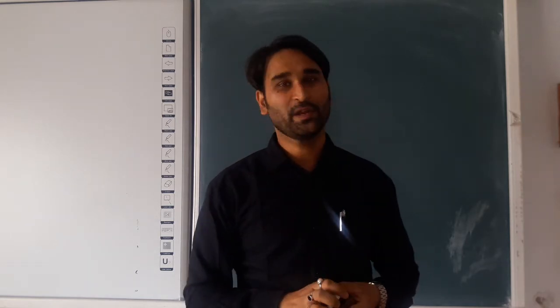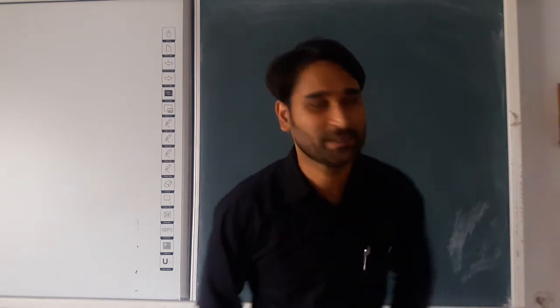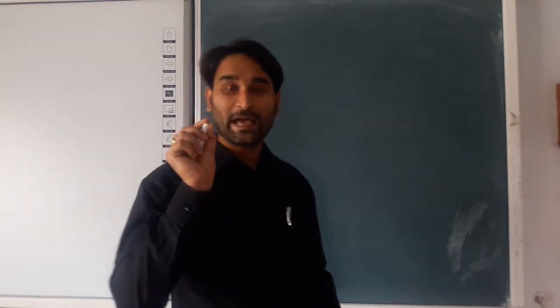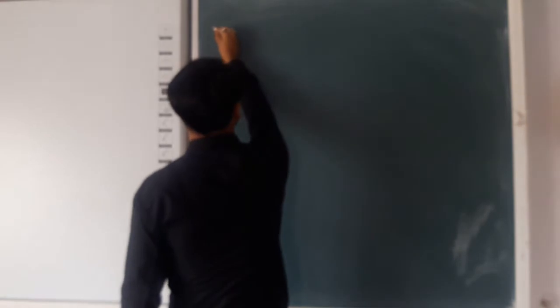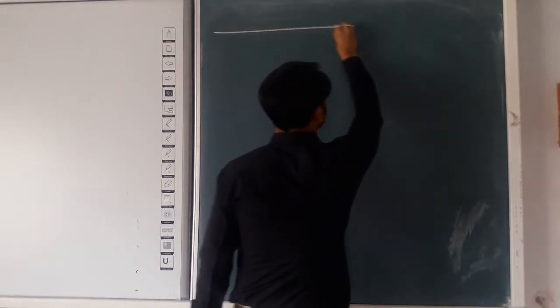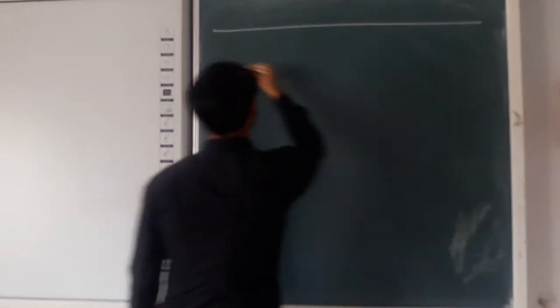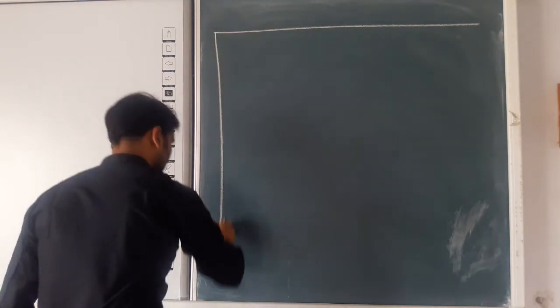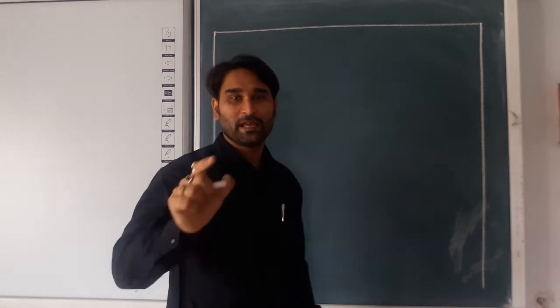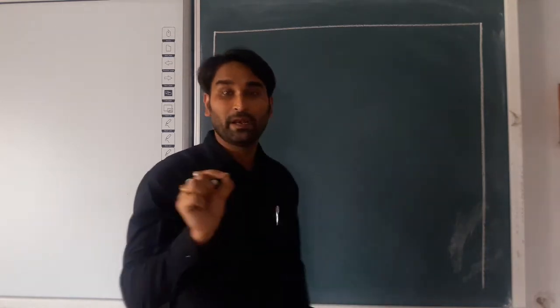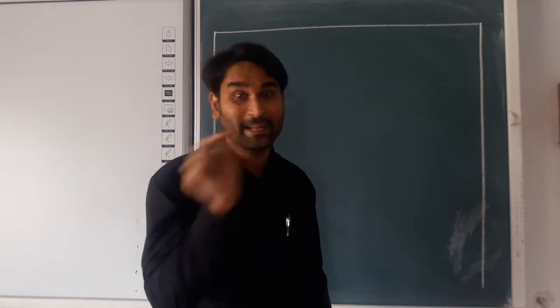For that, please open your class copy and write down the format first. So for the writing of a message, you need to draw first the box. Just a minute. Okay, as you can see here, I have drawn a box. In that box you will use the pencil and scale, not by hand.